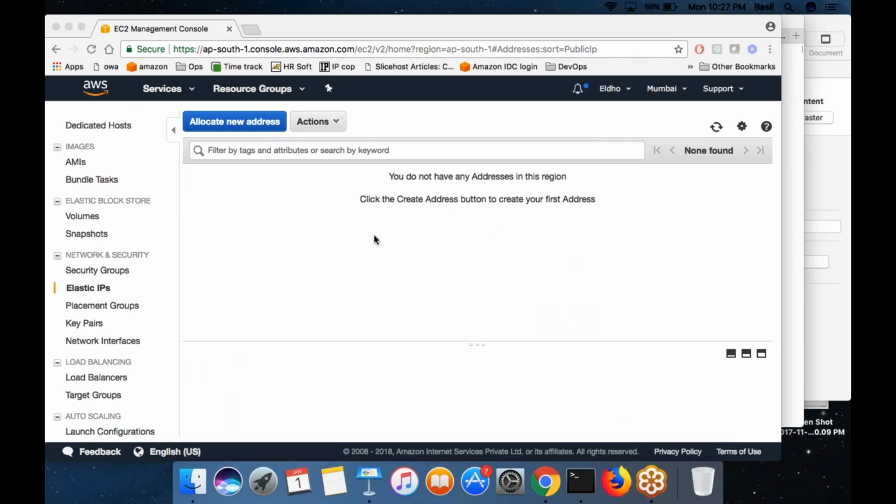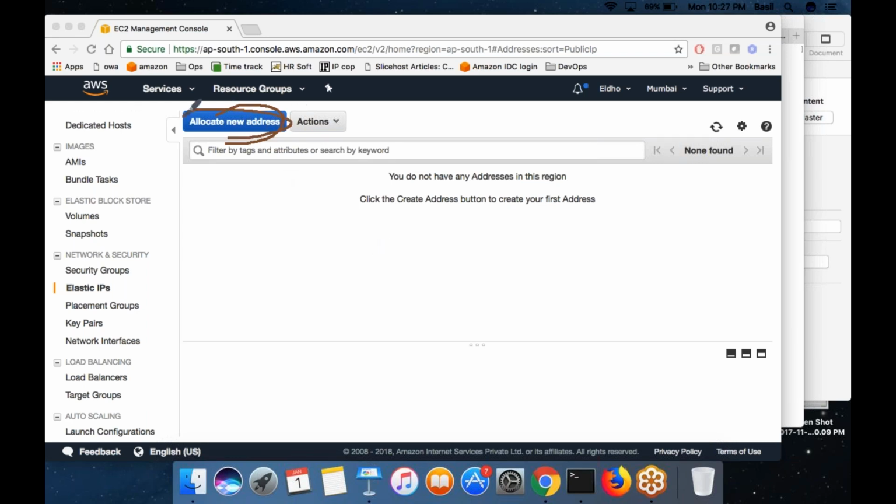Will AWS charge you if you create an elastic IP? If you create an elastic IP and you don't use it, AWS will charge you. It's a very small charge that you need to pay. If you create an elastic IP and do not use it, then there is a charge.